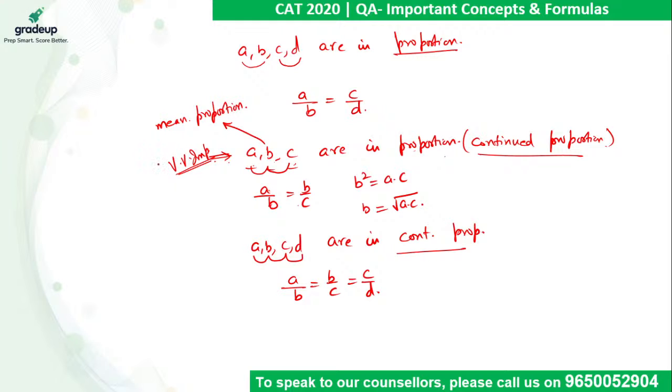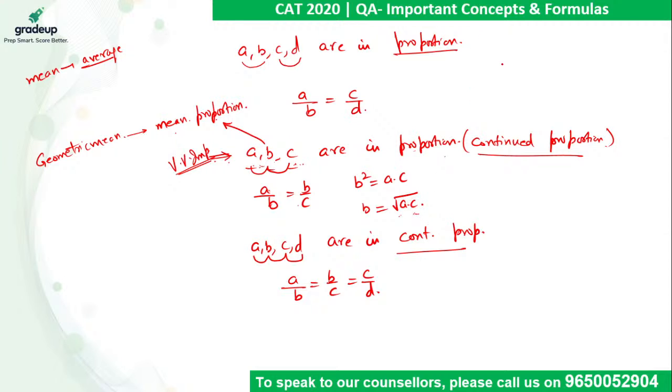When he says mean, in general, mean means average. But when he says mean proportion, it means it is the geometric mean of A and C, which comes out to be square root of AC.